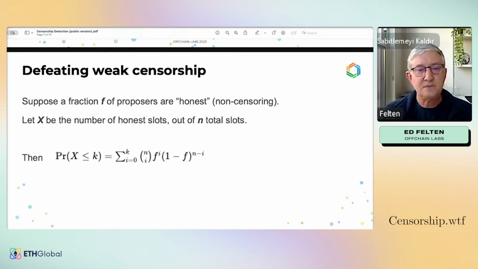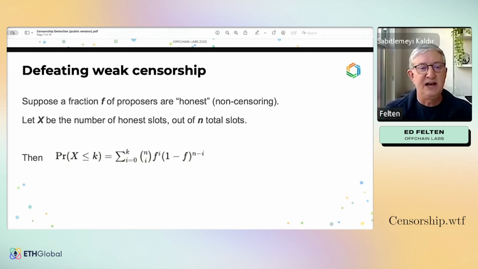Okay, so defeating weak censorship, and this is just well known, again, review and setting up terminology for later. Suppose that some fraction f of proposers are honest, which means that the blocks they propose are not deliberately excluding a transaction.